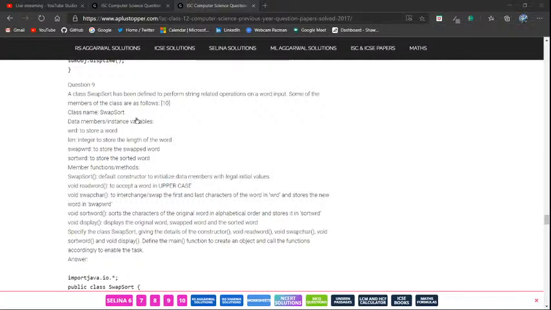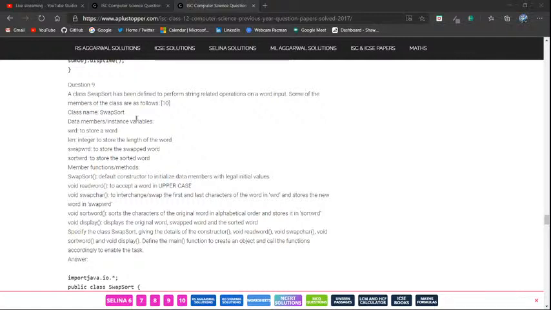firstly we are going to take a word input. So word equals to, we are gonna say new Scanner(System.in).nextLine(). Yeah, that's it. And then swap char. So we are going to just assign it here.